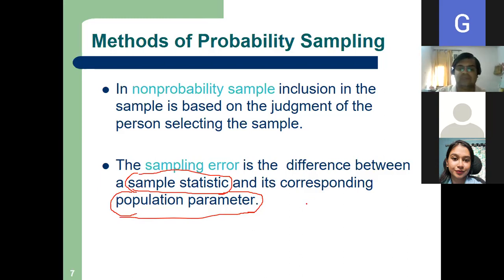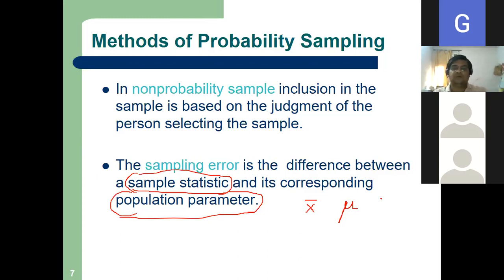Although I have told repeatedly, again I am telling that x bar and mu. What is the difference between these two? Are they same? No, sir. Sir, one is mean and the other is mean deviation.